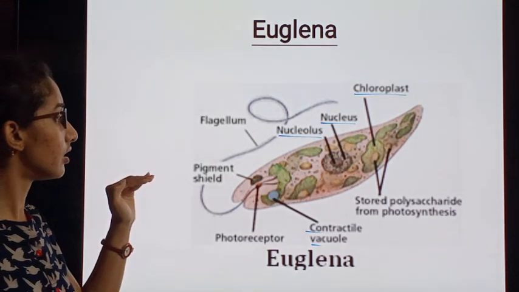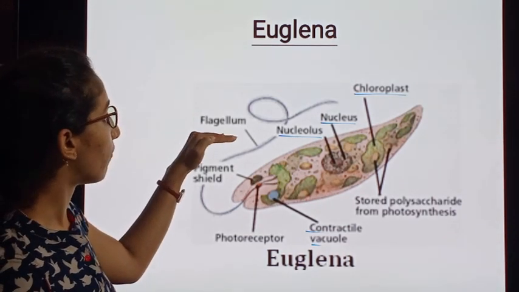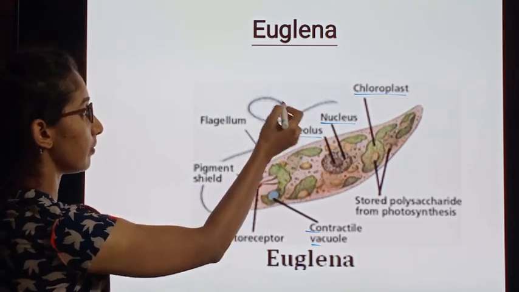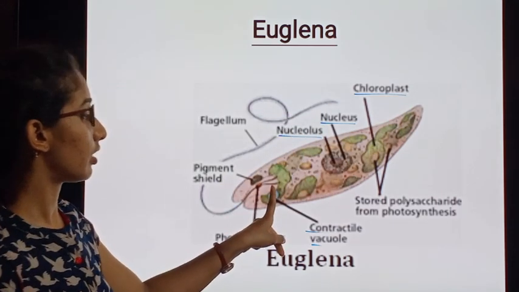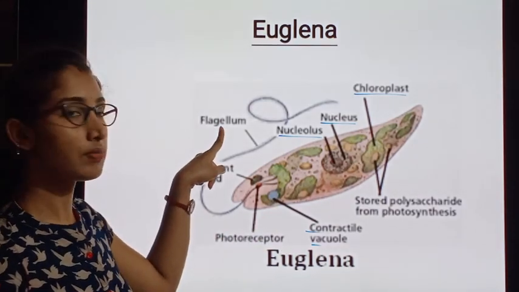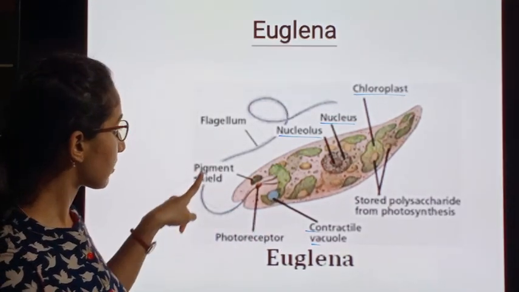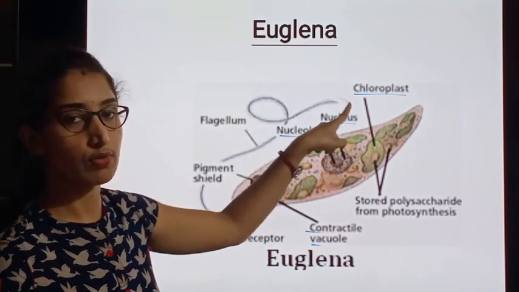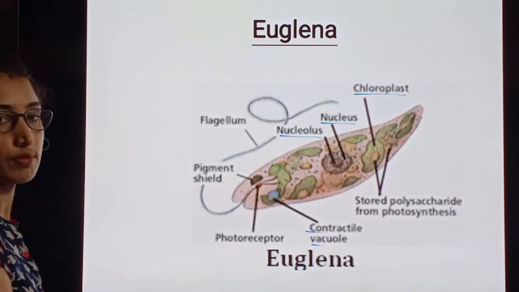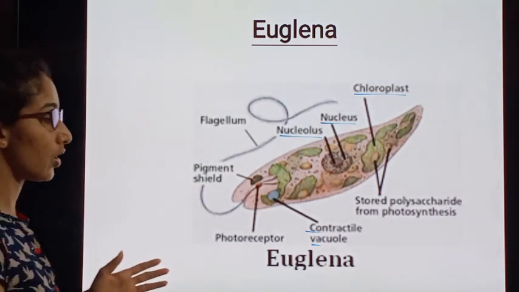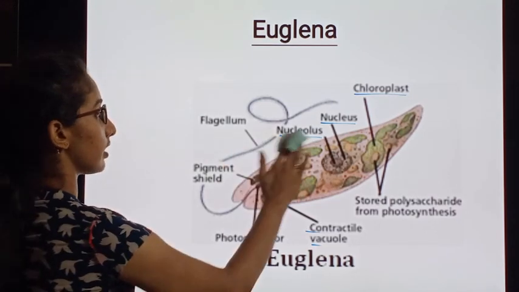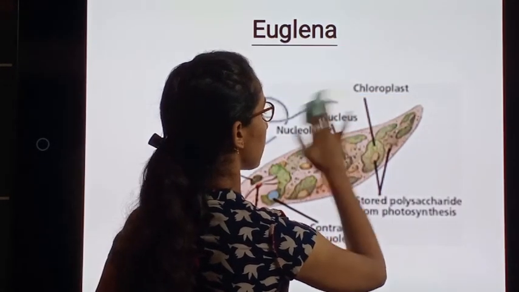And the major thing here is the flagellum, which arises from the inner region of the protoplasm. It is a whip-like structure which is helpful for locomotion. This is one of the best examples for Euglenoids, that is Euglena, and this is about the Euglenoids.